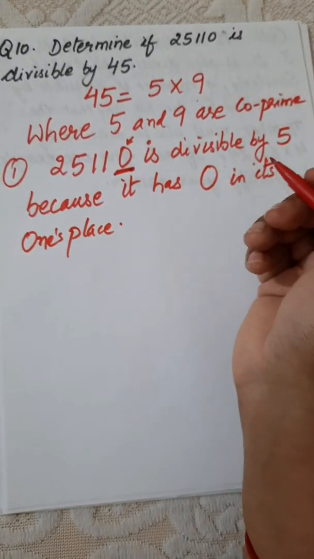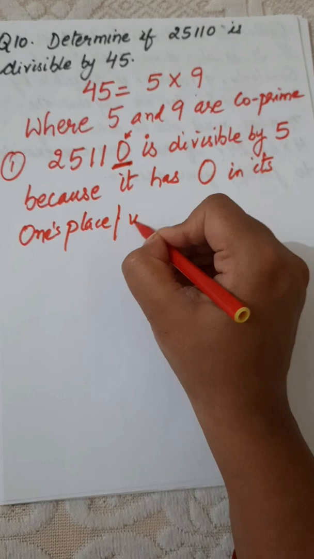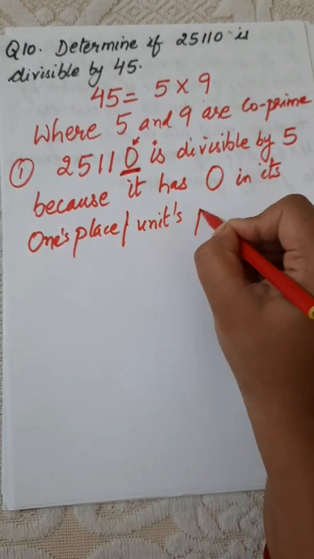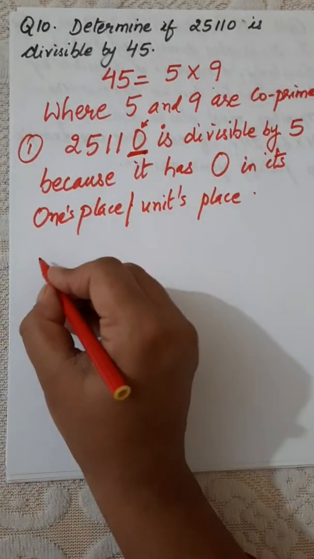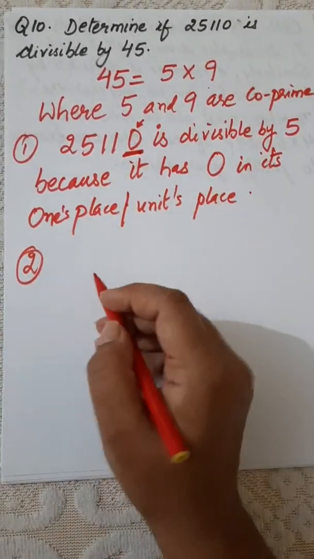If there is a 0 in the ones place or units place, we can say that the number is divisible by 5.